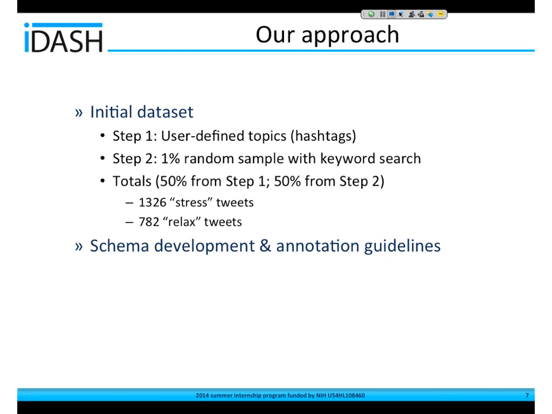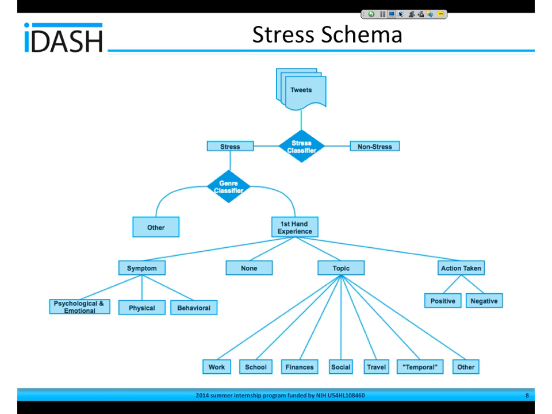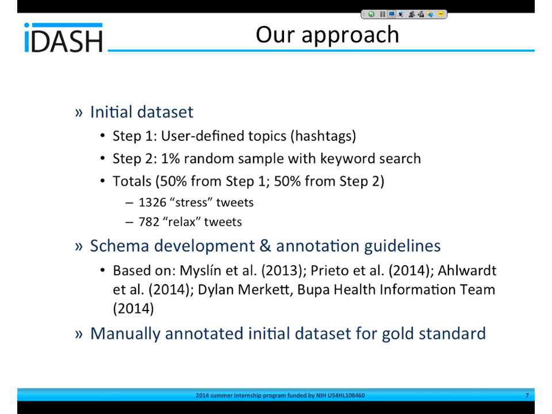And we developed a schema to tackle this problem and are in the progress of finishing our annotation guidelines. And this work is based on previous social media and health work, and also health-related information, particularly about stress. And we manually annotated this initial data set to have a gold standard. And this will make more sense when I show you the schema.